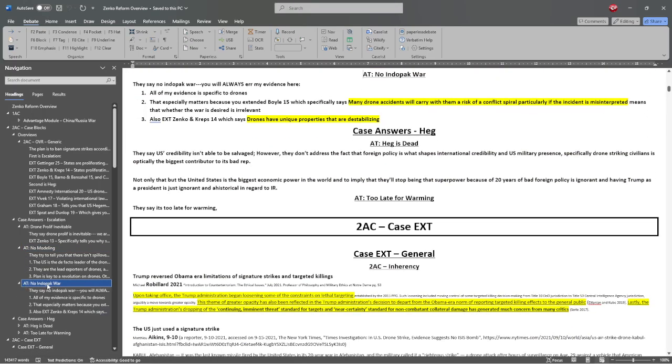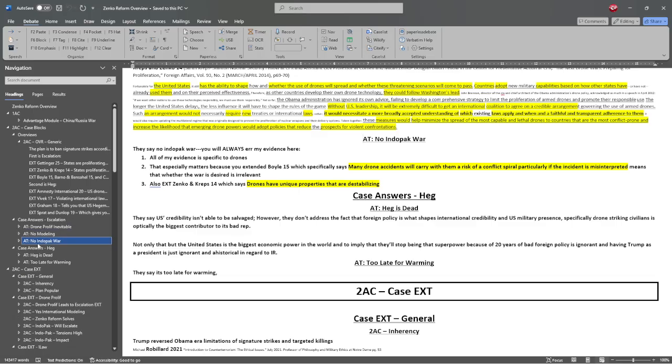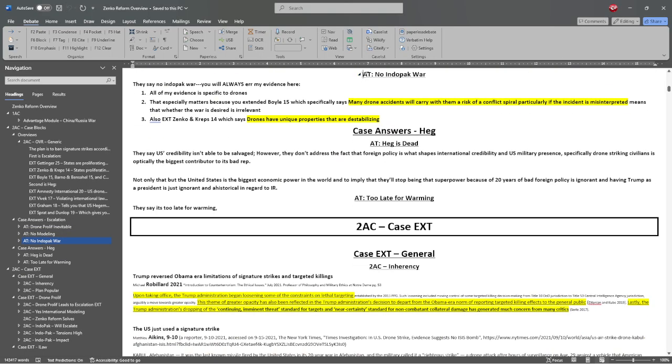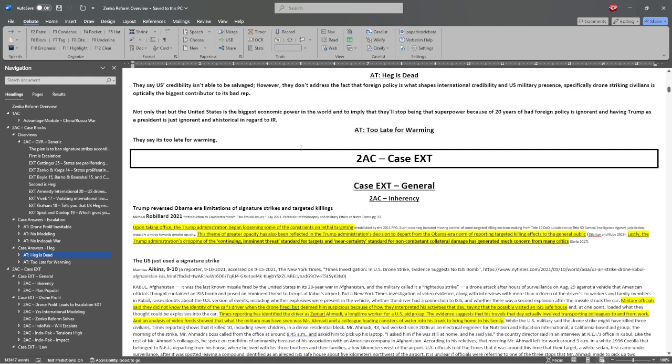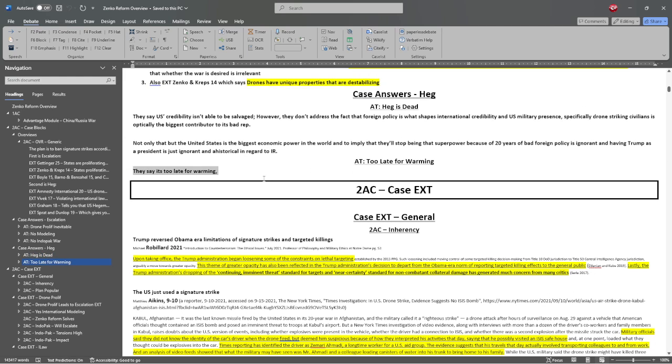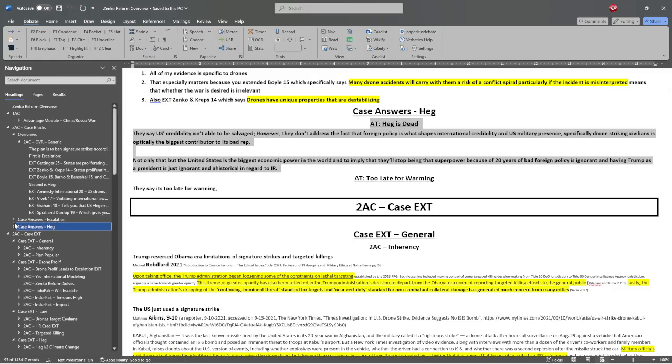Now this is on our file. Maybe another team made this argument and we are prepared for it, but they didn't read this argument in this debate, so we do not need to read it here. We only need this one, and we only need this one. Say we also are prepared for this. This wasn't finished, so ignore that. But say they don't make this argument, but someone else has made it to the point where we prepped it up and typed this out. They didn't make this argument, so we also don't care about this.